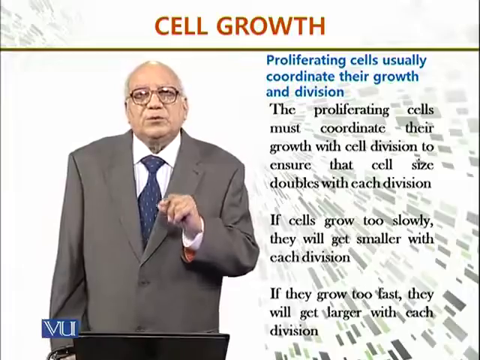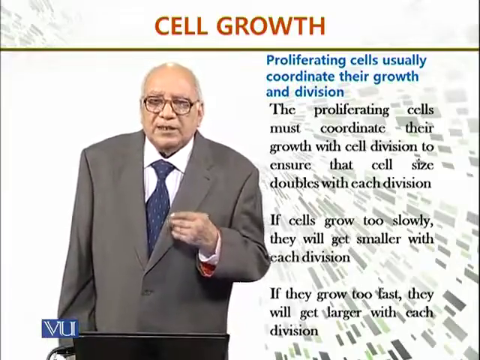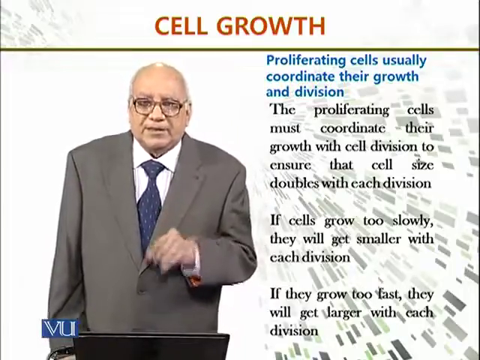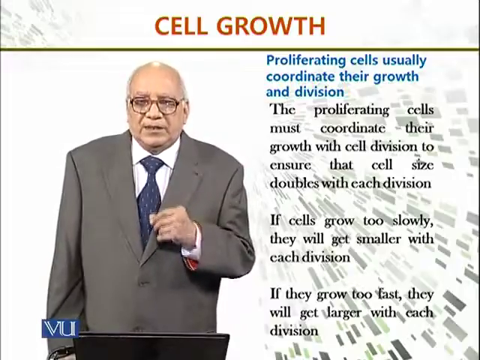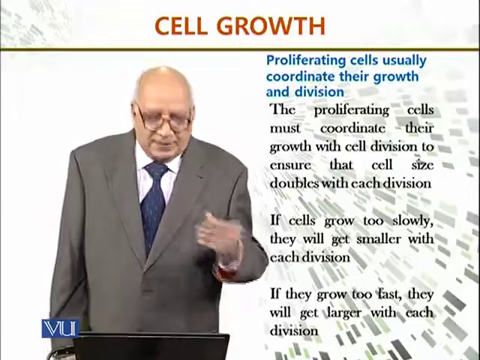If the cells grow too slow, then naturally they will get smaller with each division and go on getting smaller, smaller, smaller. And if they grow too fast, then they will get larger with each division,